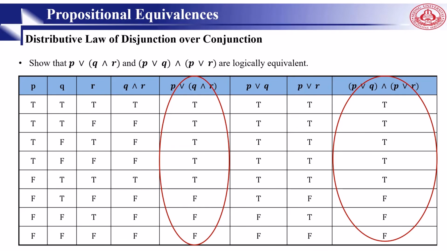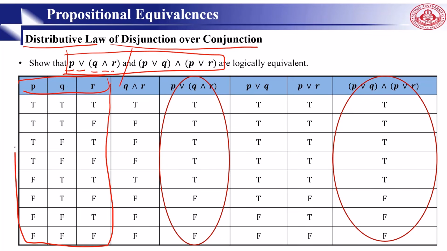Let's see one example. We want to show that P or (Q and R) and (P or Q) and (P or R) are logically equivalent. How do we do it? Using the truth table. This is called the distributive law of disjunction over conjunction. This equation is considered the distributive law, and both sides are the same. First, we make the truth table for these compound propositions, right? So we do the same. Here we have three variables, P, Q, and R, and these are our possible values for these three variables. So we do it one by one based on the priorities.